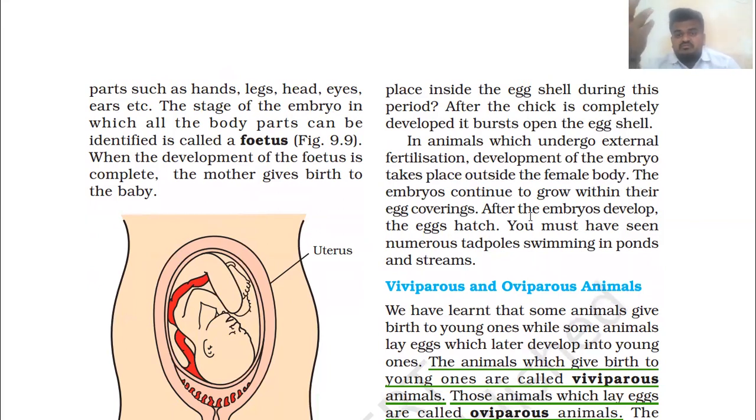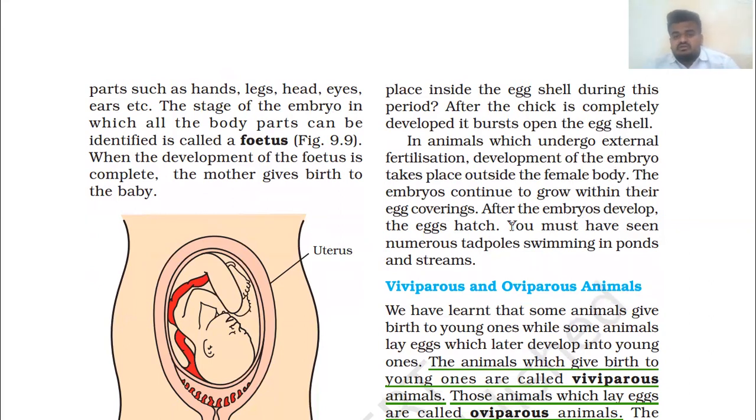Complete development of the embryo takes place outside the female body. After the embryos develop, the egg hatches and the baby comes out, like a chicken or any respective babies.